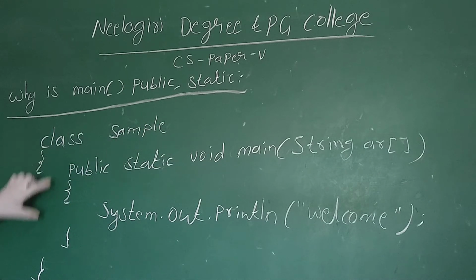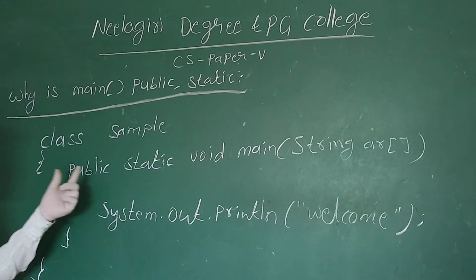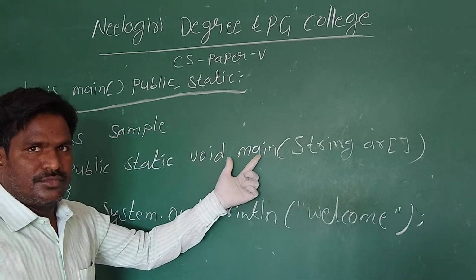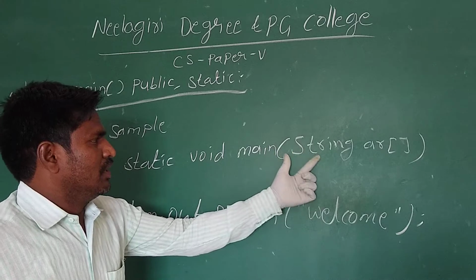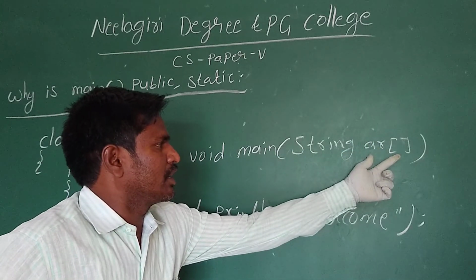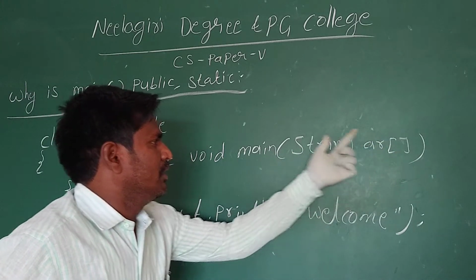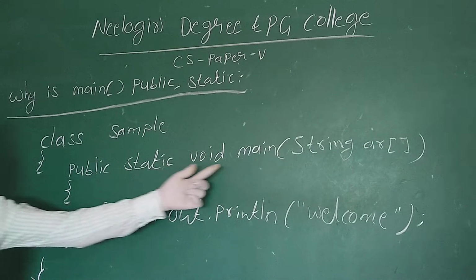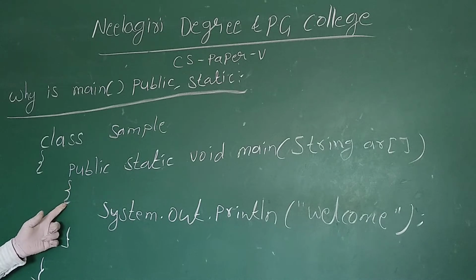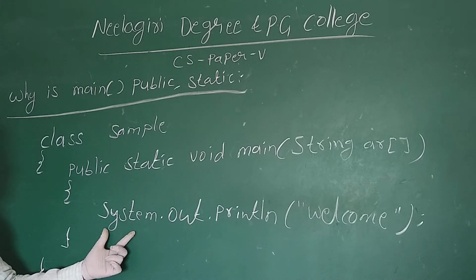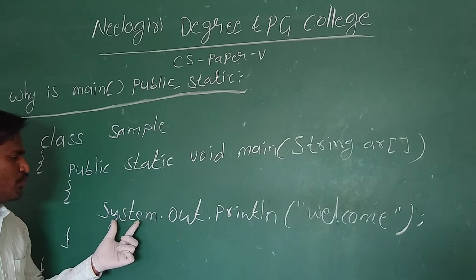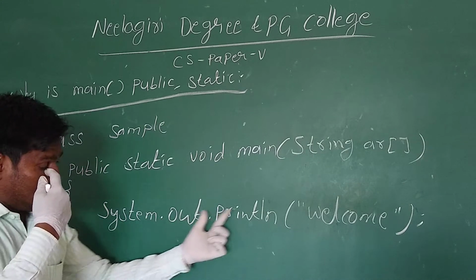A class is a block, so it starts with the opening brace, then public static void main. Your main method takes an argument, that is an array argument, that's why the array brackets, and the array is of string type. The main method is also a block, so it starts with an opening brace, and I am printing a simple welcome statement. The output method is system.out.println.